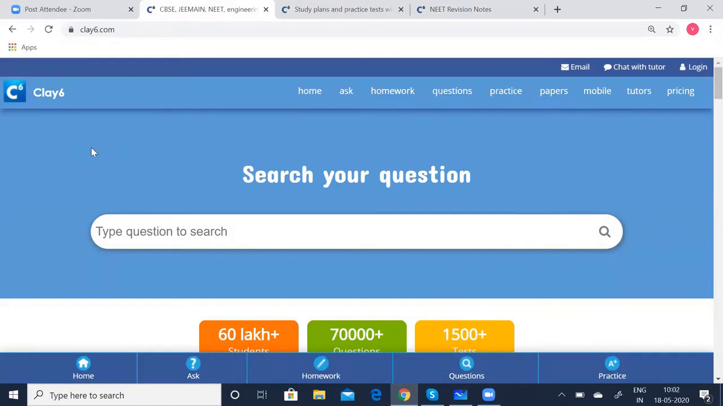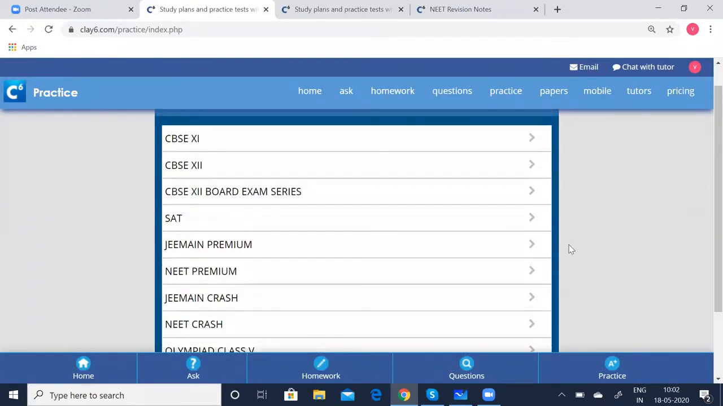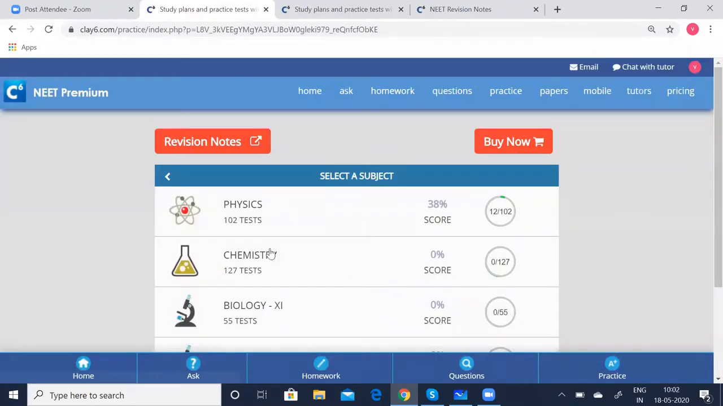First of all, go to the Clay6 website. This is the home page. There you can see the practice session. Click on that. You have several packages. Now you can select the NEET Premium. Click on that. You can see the revision notes here. Click on that.